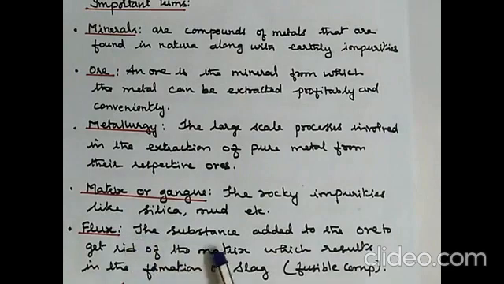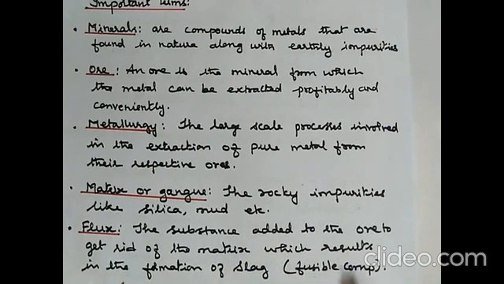Flux is a substance added to the ore to get rid of the matrix, that is the impurity that has to be removed. A chemical substance is added, so it gets mixed with the impurity and results in the formation of slag, a fusible compound which can be removed easily.